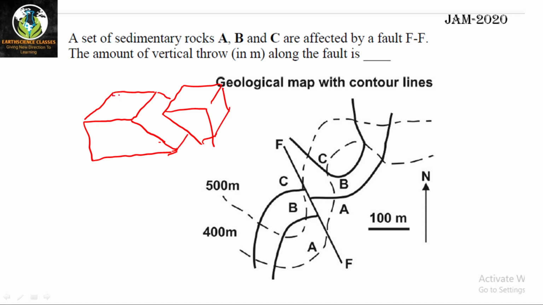I'll make a planar feature. This is the planar feature, and which is moving like this. Here also same thing.